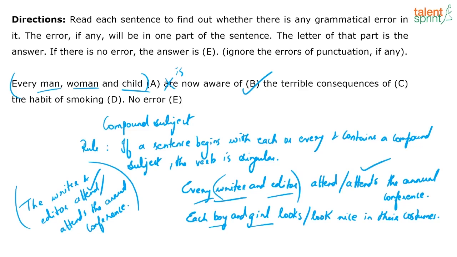Each boy and girl, so I can say the boys and girls look nice in their costumes, or the boy and girl look nice in their costumes, plural subject. But because I have each in front of that, it becomes a compound subject and I need a singular verb. Each boy and girl looks nice in their costumes. Yeah, I'm sure you're clear with this concept. So keep this in mind. This is another rule pertaining to subject verb agreement with respect to compound subjects, the exceptions being each and every coming before it. Let's look at this one.